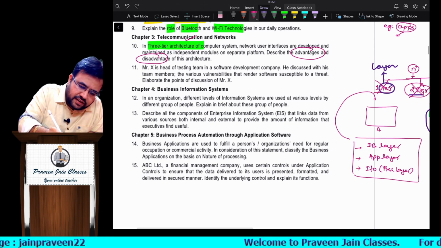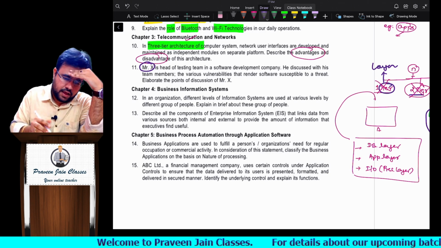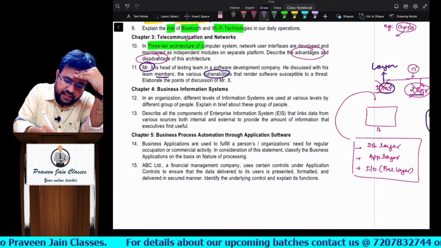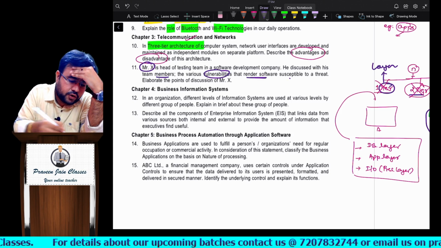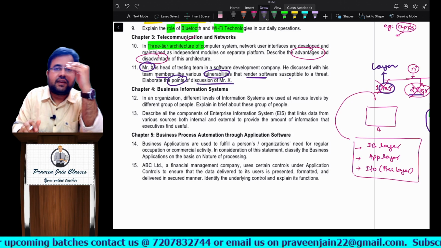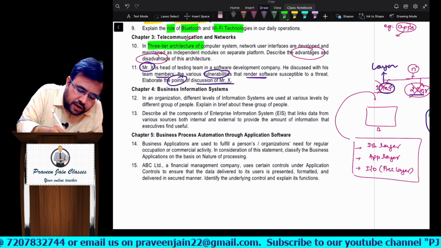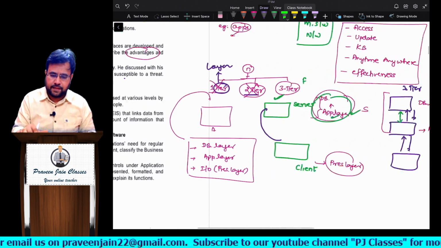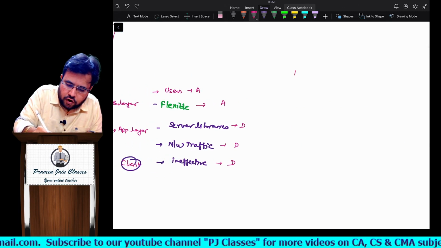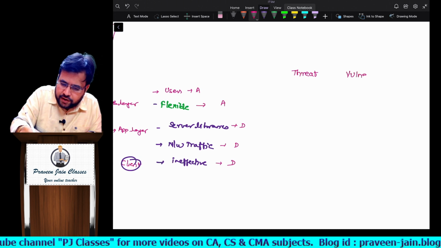Now Mr. X, who is developing the software, discussed with his team members what various vulnerabilities render software susceptible to threat. Elaborate the points of discussion of Mr. X. So in other words, what here you want to know, sir? Here he is talking about what are those vulnerabilities. Now, sir, if at all you can recall, in the third chapter we have discussed one question called threat. We have discussed one question called vulnerability.